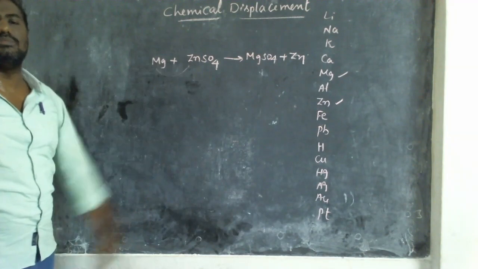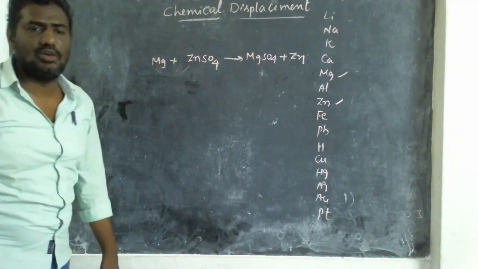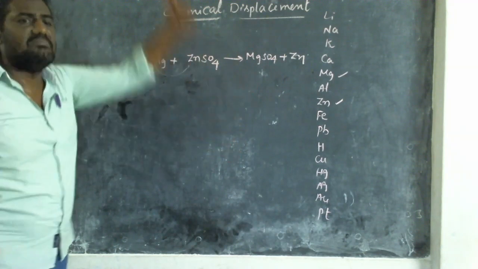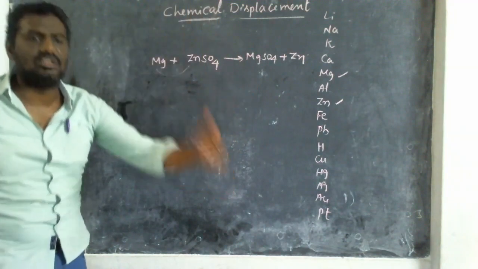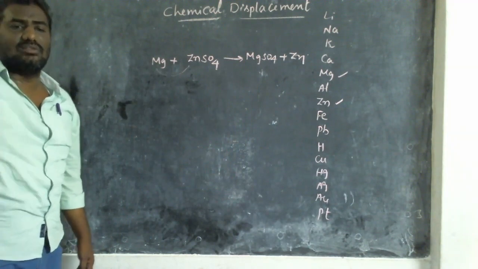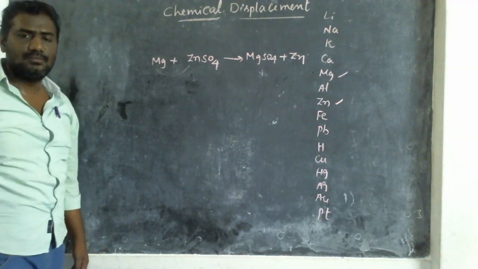Displacement reaction is possible. Why is the displacement reaction possible? Because magnesium is more reactive than zinc. In our reactivity series, magnesium is at the top position, zinc is at the lower position. The top elements are always more reactive than the lower elements. I write one more.